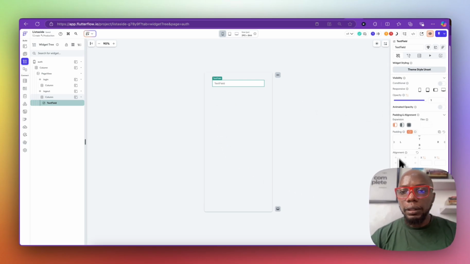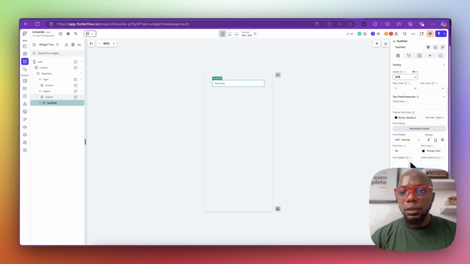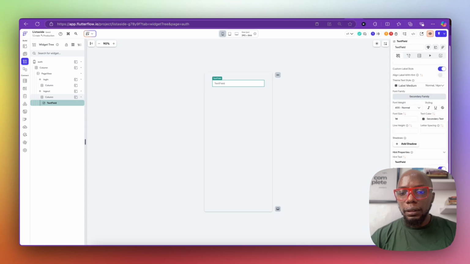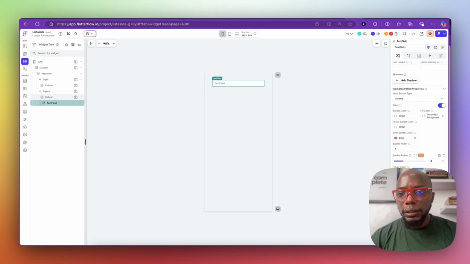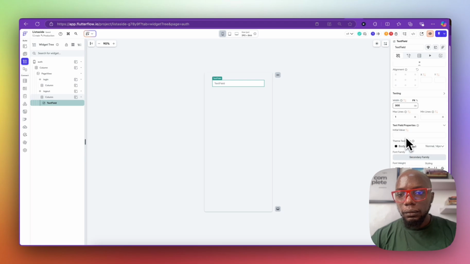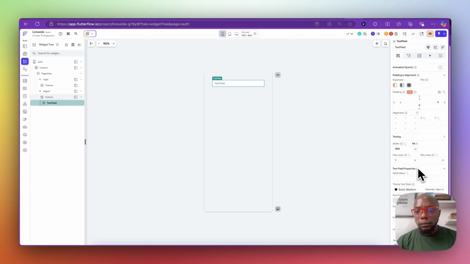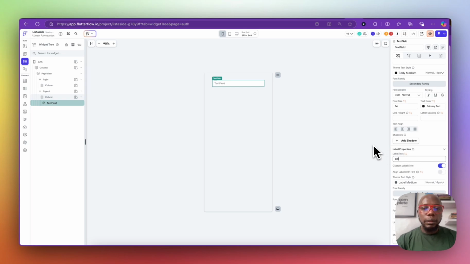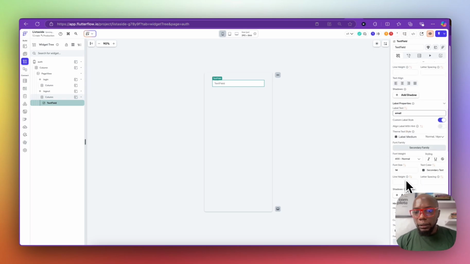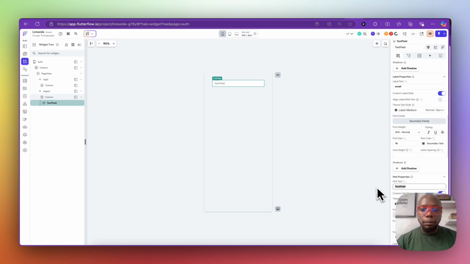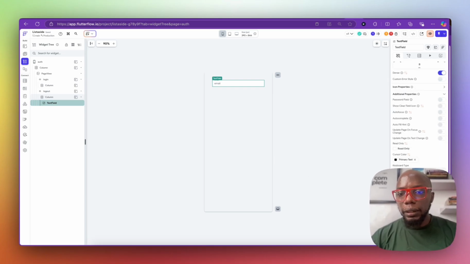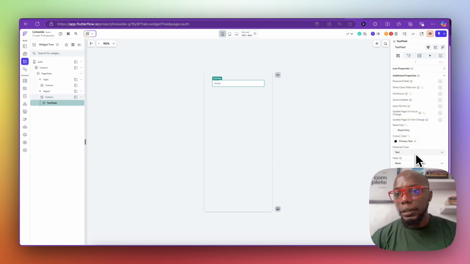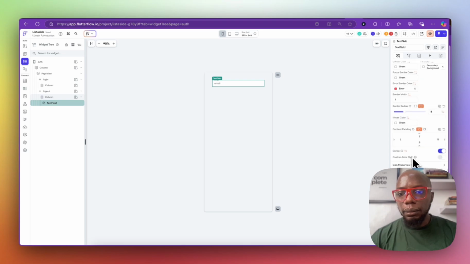This is going to be my email feed. My hint is going to be email also, and then I'm going to come down here and say the keyboard type is text, right? And that's what I'm going to do.